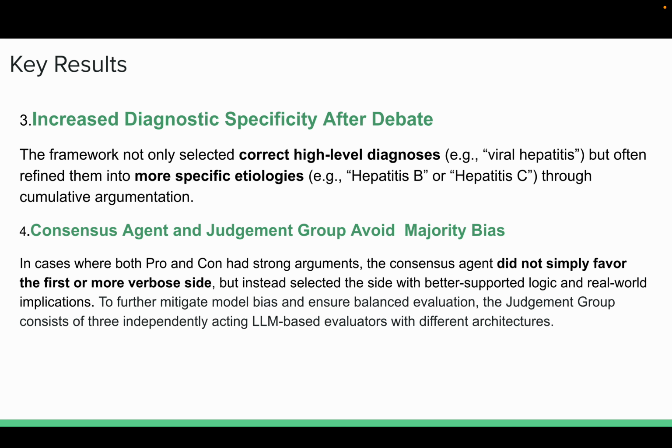And last, consensus agents avoid majority bias. In cases where both pro and con had strong arguments, the consensus agents did not simply favor the first or more verbal side, but selected the diagnosis with better supported logic and real-world implications. To further mitigate model bias and ensure balanced evaluation, the judgment group consists of 3 independently acting large language model-based evaluators. This ensemble scoring approach reduces the influence of any single model's preference.